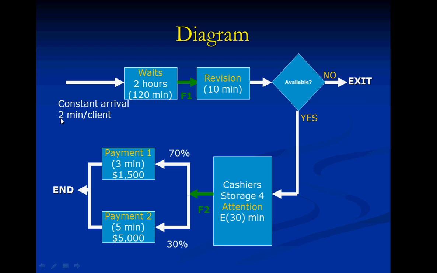The clients are going to keep arriving every 2 minutes. The revision must take 2 minutes. The cashiers can take more than 2 minutes because they are 4, but maybe I don't need 4. I just need 1 taking 2 minutes to perform his process. And also in the payments, we can take 2 minutes.